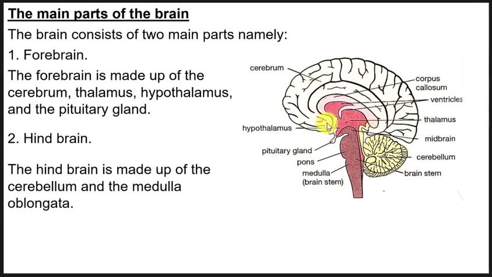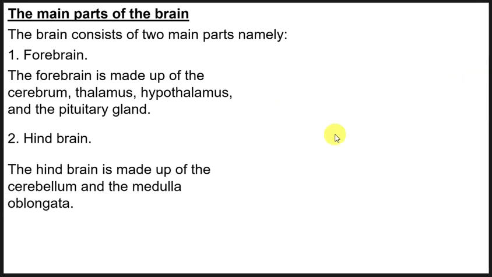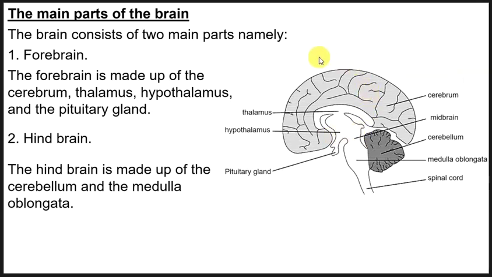So I can also show you another one like this one here, okay. So this is another way the brain can look like. So again, as we have already stated, this is the cerebrum again. Then here we have the thalamus. Then down the thalamus we have the hypothalamus. Then the protruding part here is the pituitary gland.